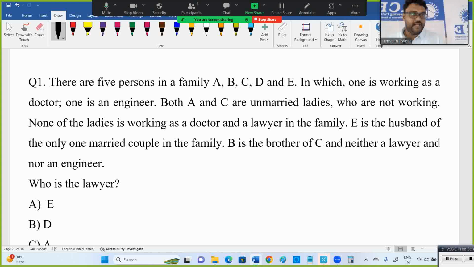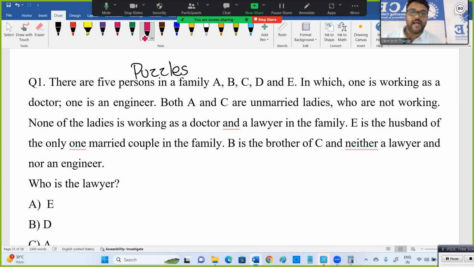There are 5 persons in a family. This is related to puzzles, we can say. Puzzle concepts, puzzles. In Accenture also people have done puzzle type arrangements. This is also a bit similar to that. It is linked with blood relation or with some other category. So here one is working as a doctor, one is an engineer. Both A and C are unmarried ladies who are not working. None of the ladies is working as a doctor or a lawyer. So one doctor, one engineer, one lawyer, and unmarried ladies who are not working. Among 5 people, 2 not working, 3 working. A and C are not working, you can get the clarity, right?